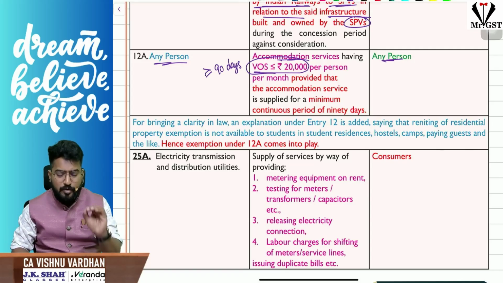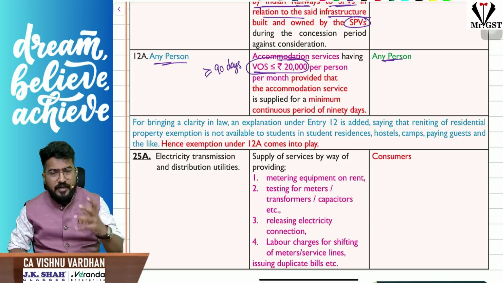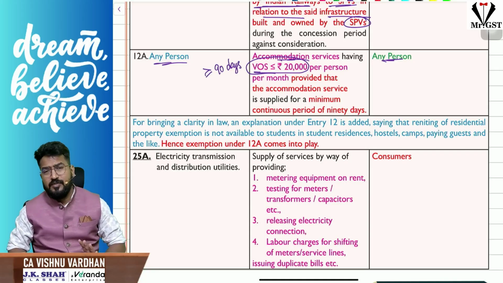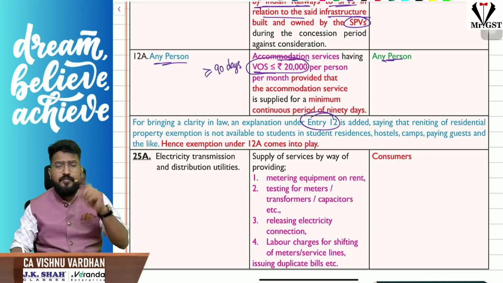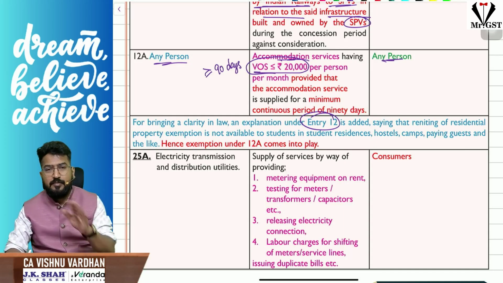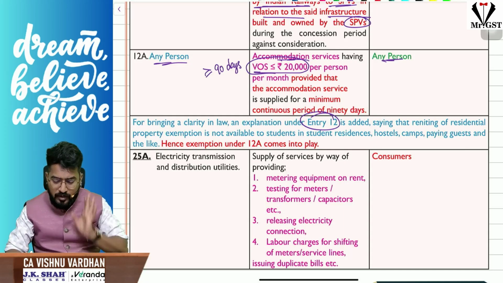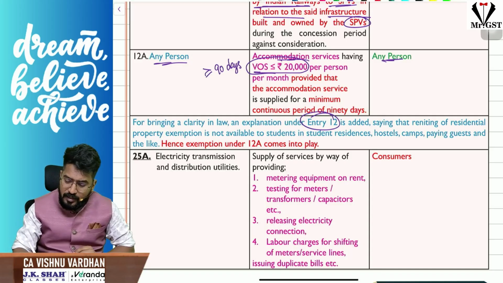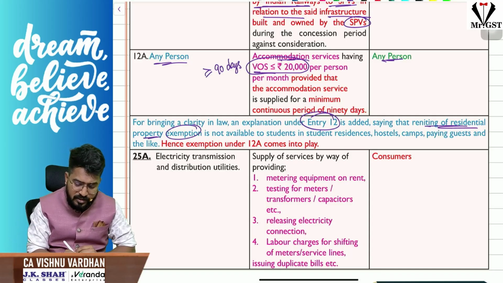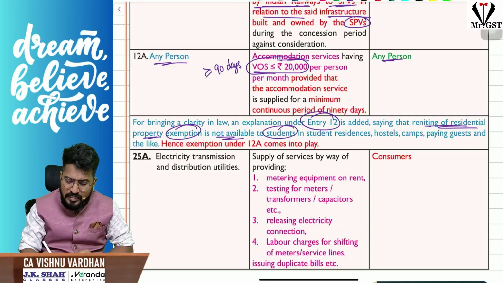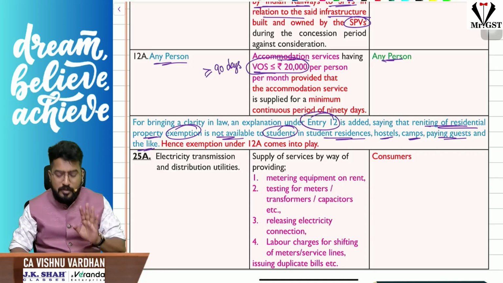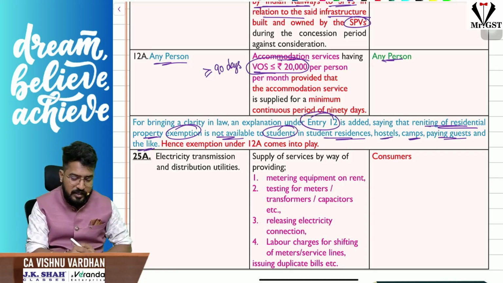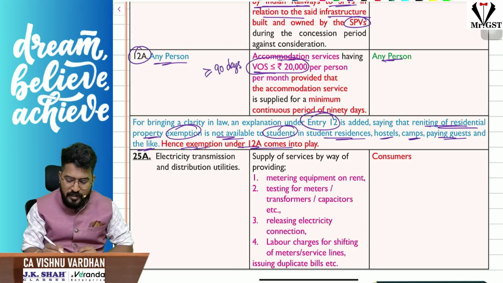That means we are talking mainly about hostels or PGs, whatever you call paying guest houses, etc. So to bring clarity in law with respect to entry number 12, regarding renting of residential property for residential purpose being exempt under GST, they have added a point saying that the renting of residential properties exemption is not available to students in student residences or hostels, camps, paying guests and the like. So you should come to 12A only, this entry only. Okay, hence exemption under 12A comes into play.